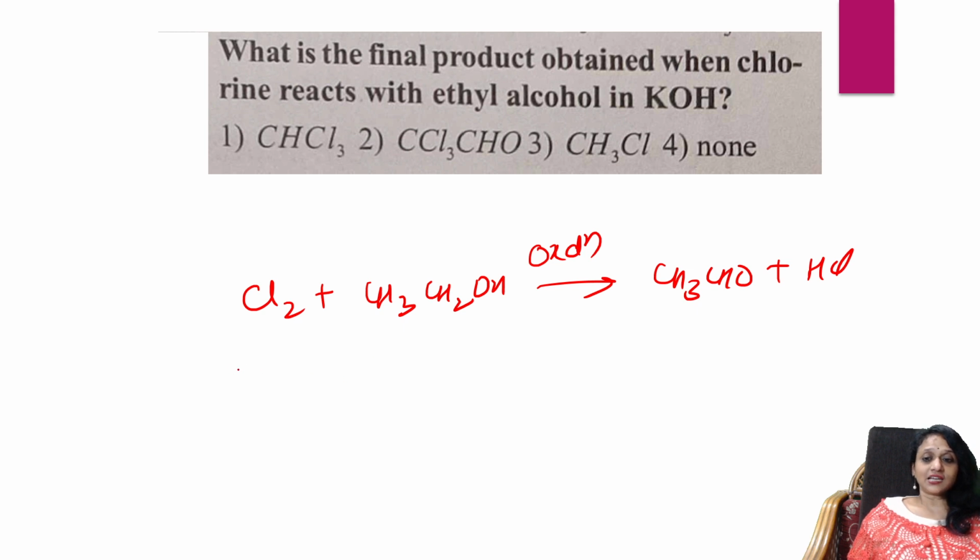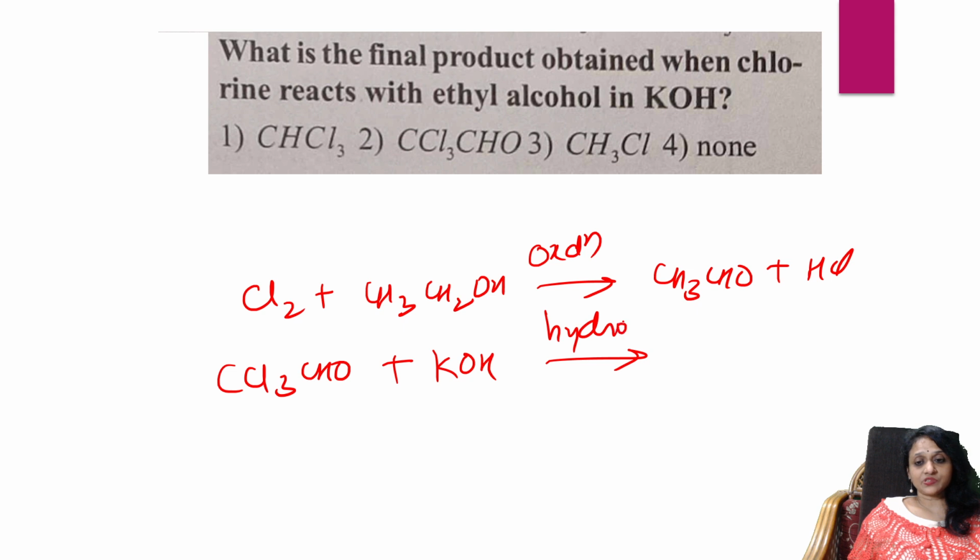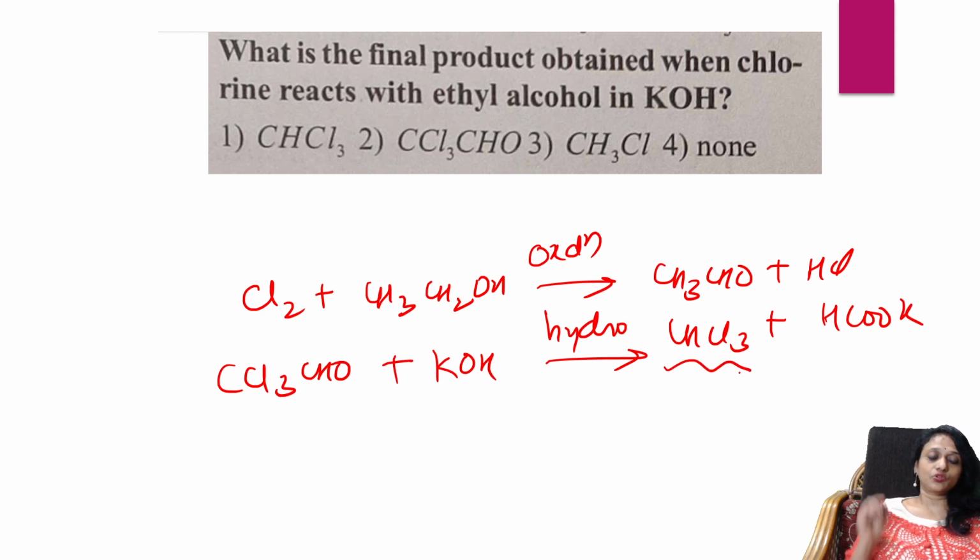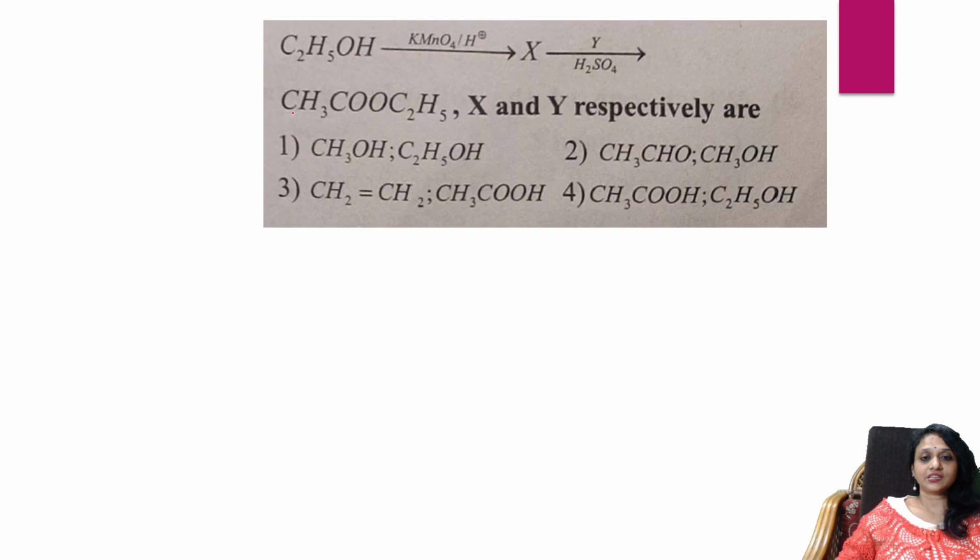Then this aldehyde combines further with chlorine, and again you're going to do KOH. A hydrolysis process happens. Chloroform is released with chlorine. Remember, note the reaction.